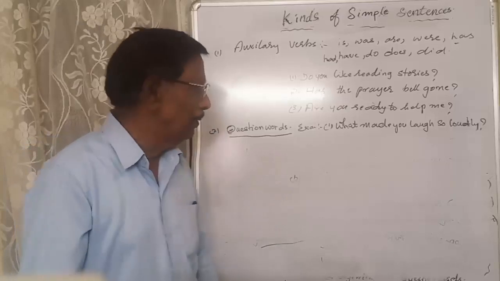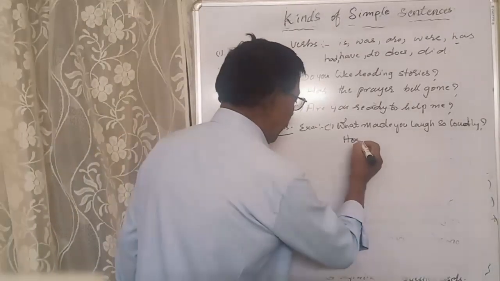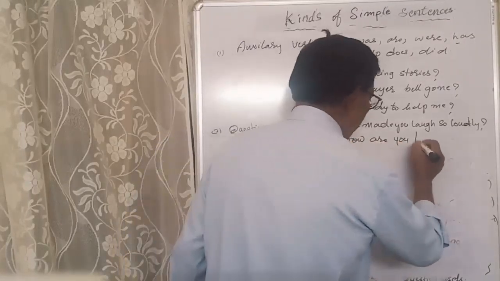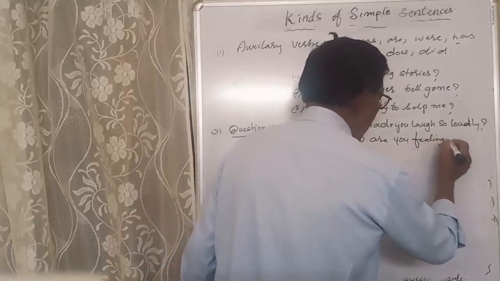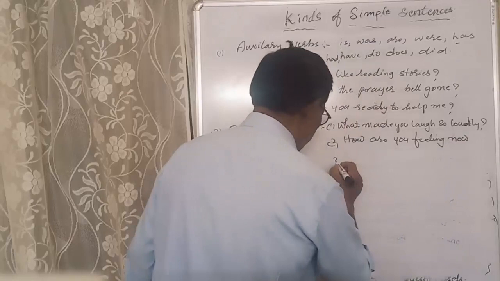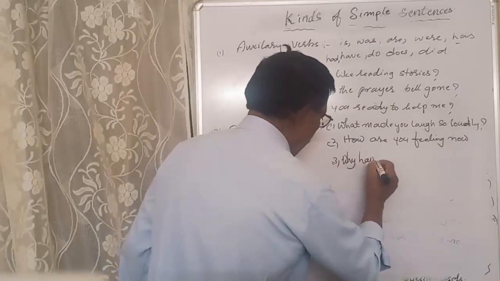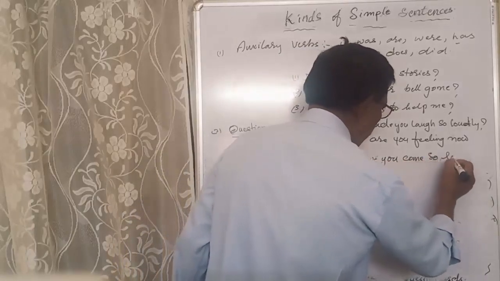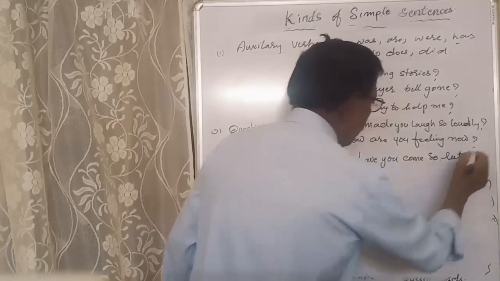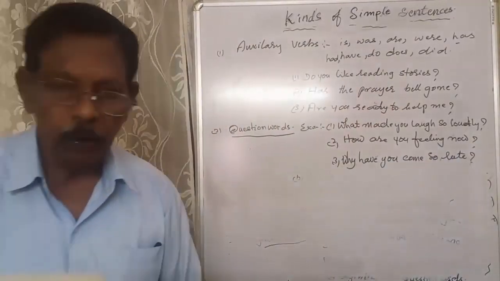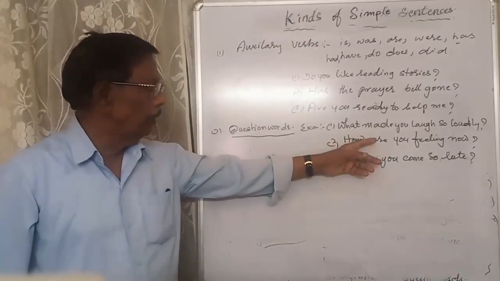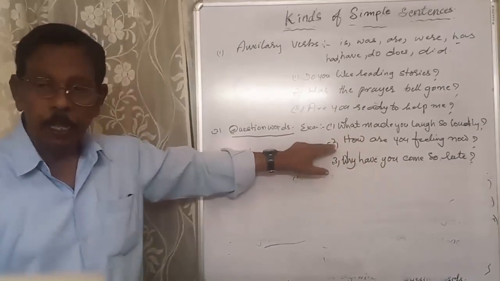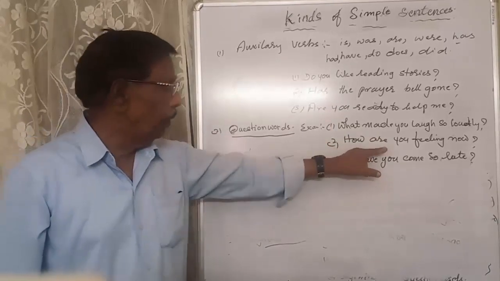How is a question word. How are you feeling now?